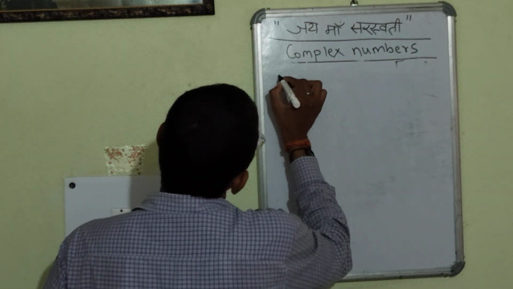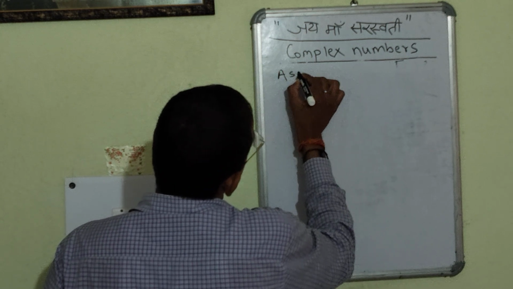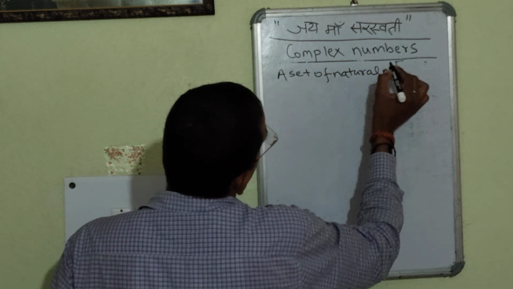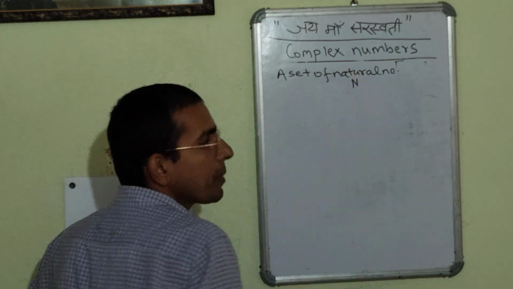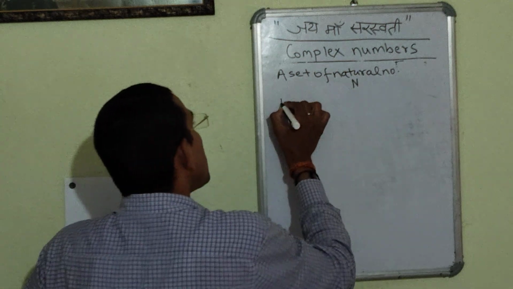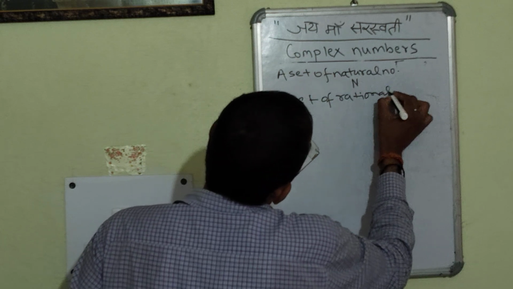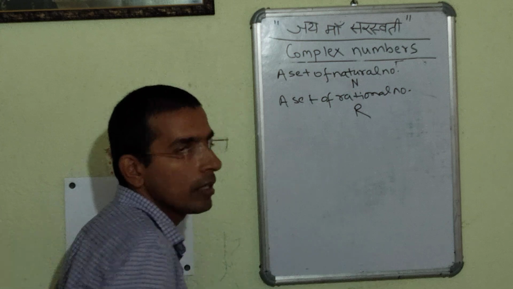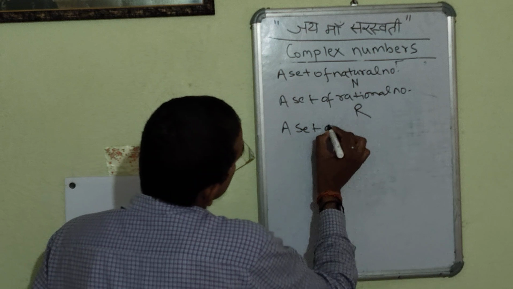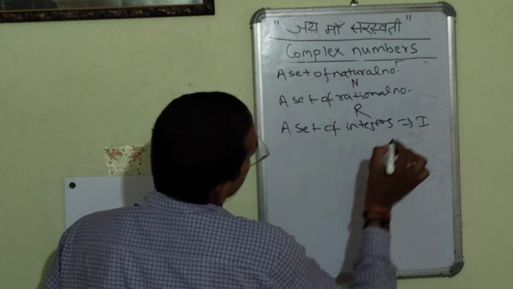Prior to that, we will see some of the concepts. A set of natural numbers is denoted by capital N. A set of rational numbers is denoted by capital R. And a set of integers is denoted by capital I.